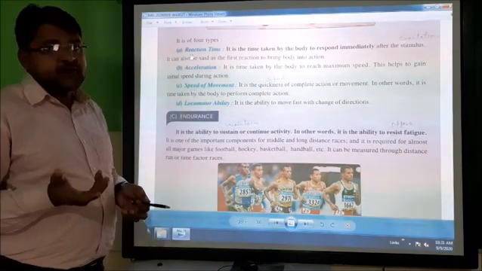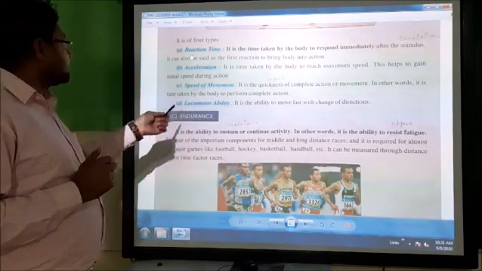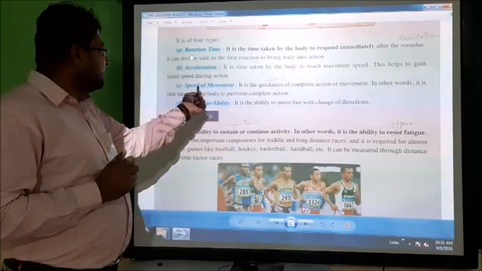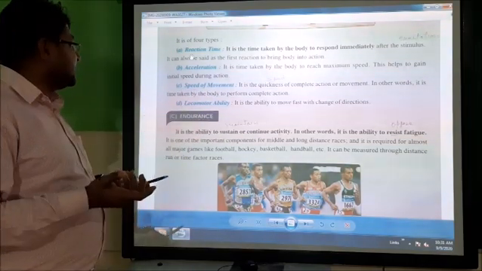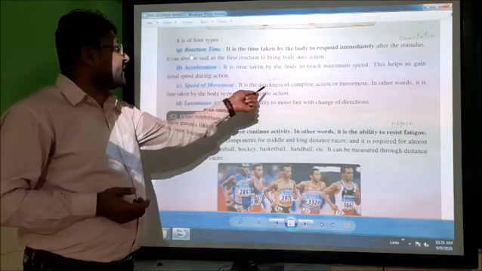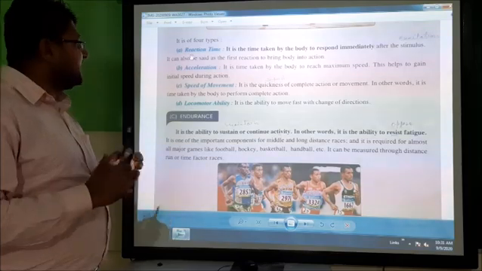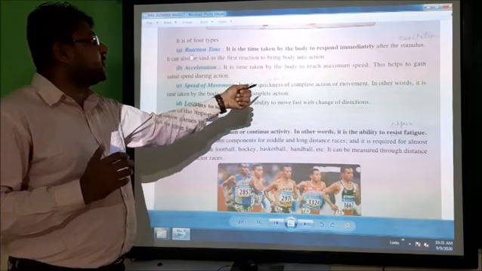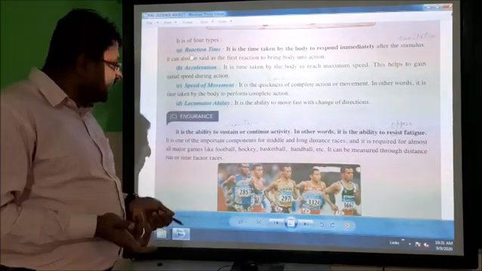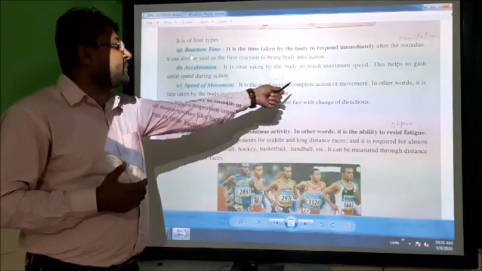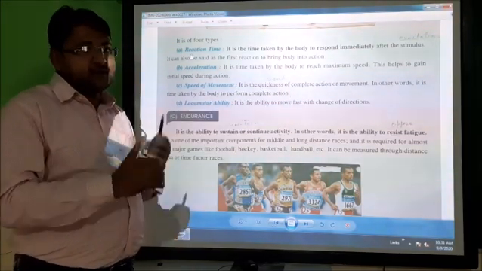Third is the speed of movement. This is also a type of speed. So speed of movement, the name itself says the meaning of this. It is the quickness of complete action or movement. Complete action. Speed of movement, that is the quickness. It is quickness of complete action or movement when the body performs.